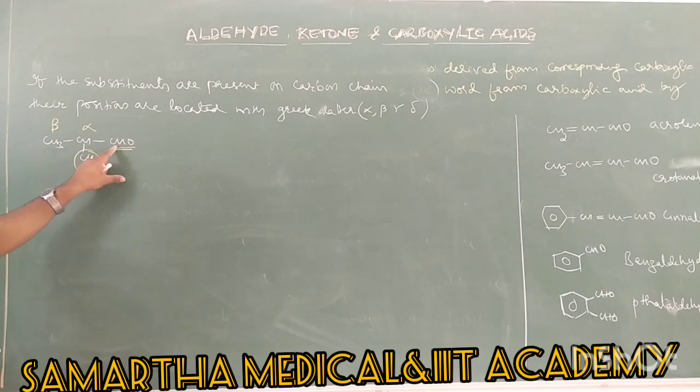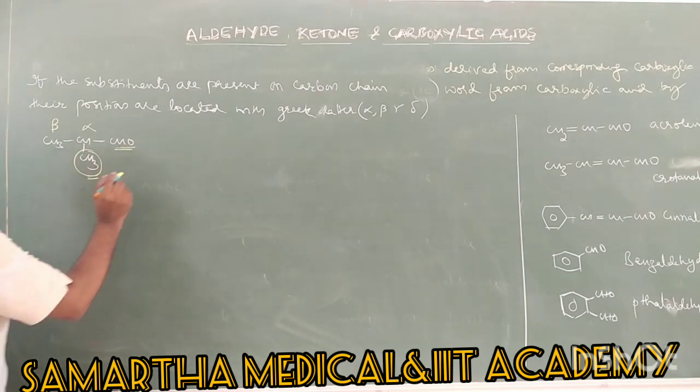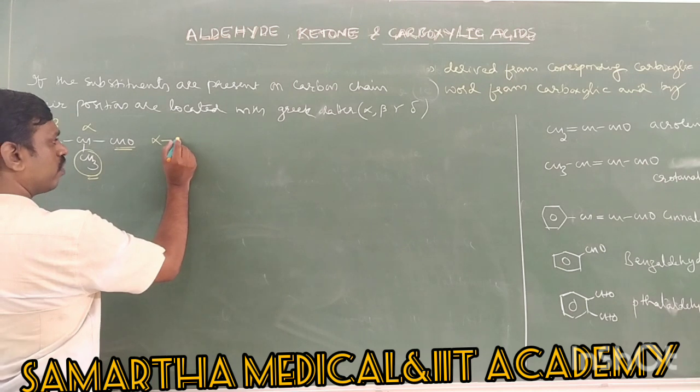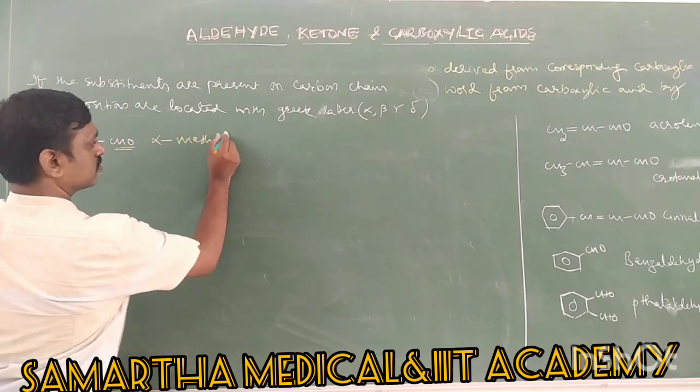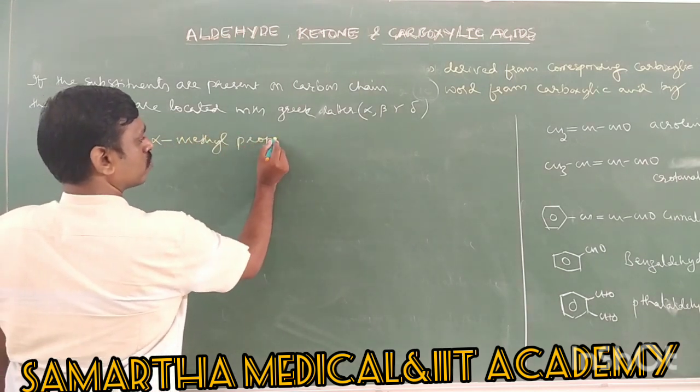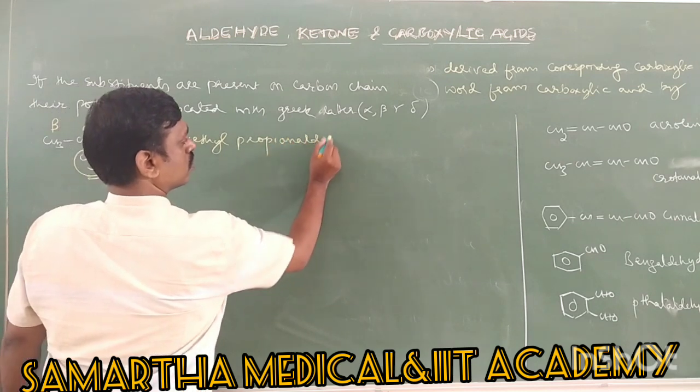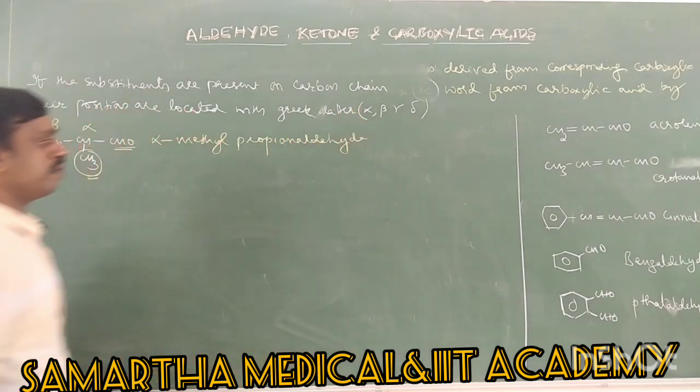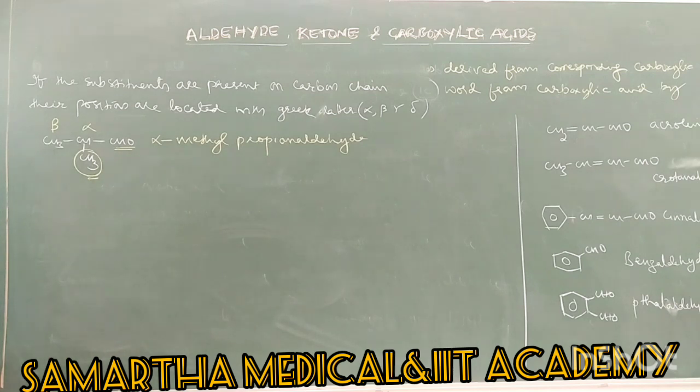Student, this carbon is not an alpha carbon. It is the functional group carbon. The carbon adjacent to the functional group is the alpha carbon, not the functional group carbon, right? Now this is alpha carbon, alpha, beta. Then the methyl group is present on the alpha carbon. Therefore, it is called alpha methyl propionaldehyde. Alpha methyl propionaldehyde is the common name.